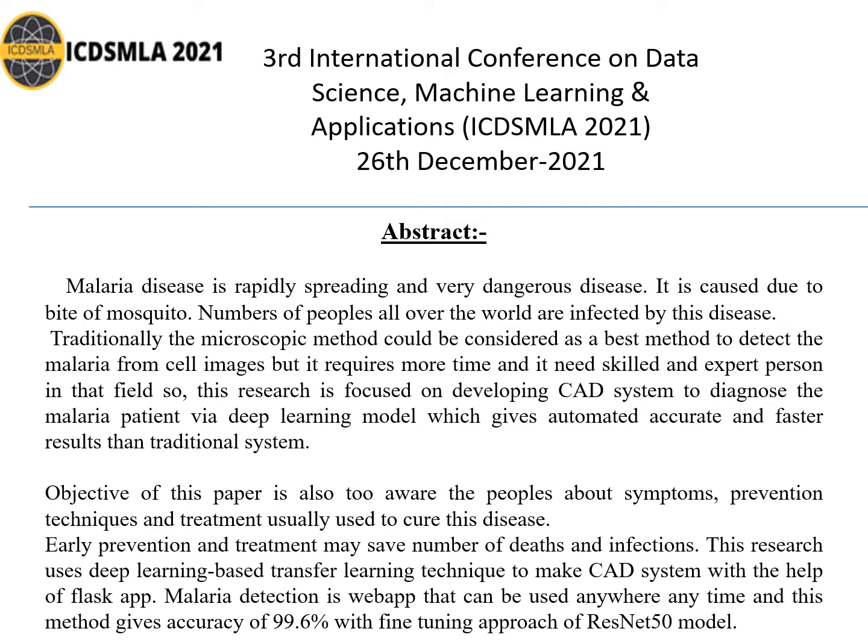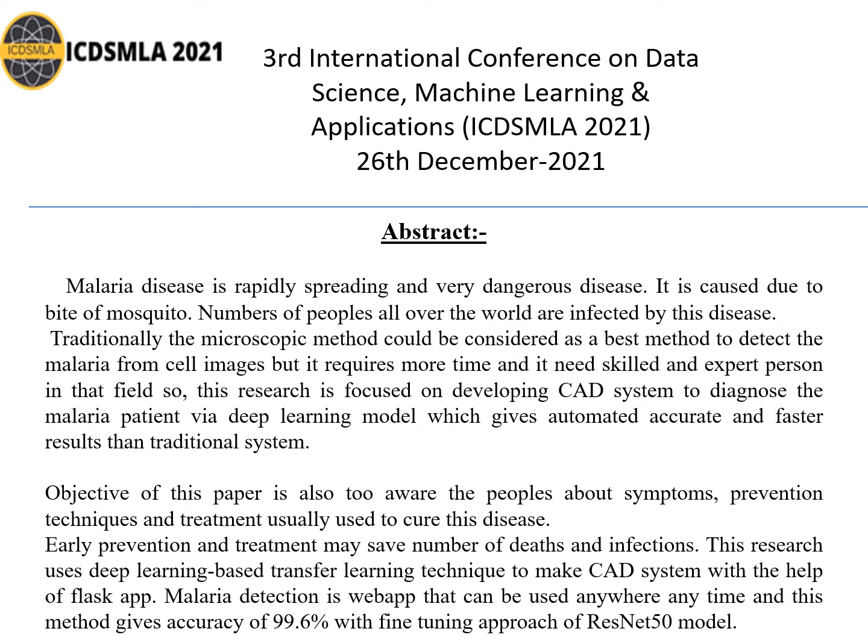The microscopic method uses blood cell images to detect malaria, but this method requires expert persons like pathologists to detect it from cell images. It requires a lot of time, means it is a time consuming process. So there is a need of a CAD, computer aided system, to detect malaria fast and accurately.